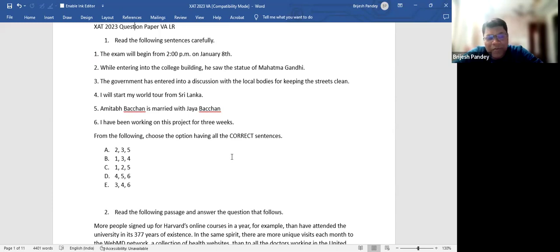In the RC part, you have to go the way you went in CAT. There is nothing additional to be done as such. So 15 we have finished, right? So we'll finish the other 11 questions tomorrow, so that we solve an entire paper. And once you solve an entire paper, you will get to know, okay, what should be the general approach. Out of two parajumbles, one is going to be easy. Out of two, three grammar questions, one is going to be easy. Out of the fill in the blanks, generally it is always manageable.